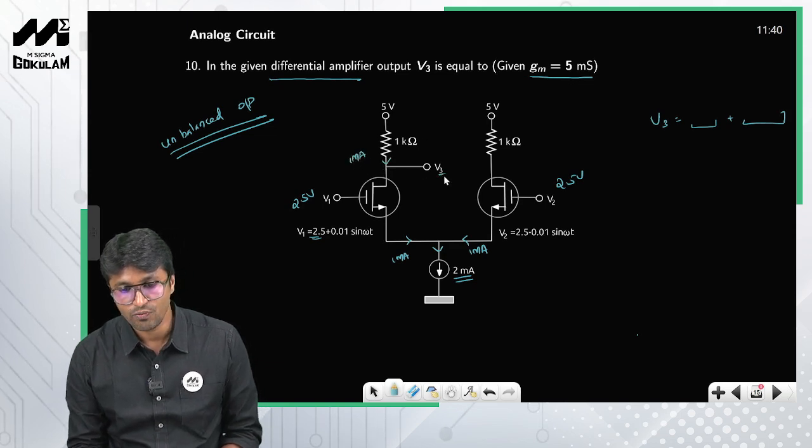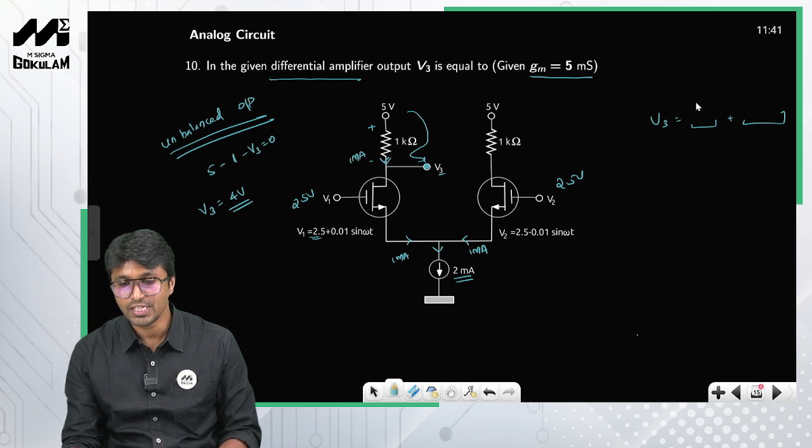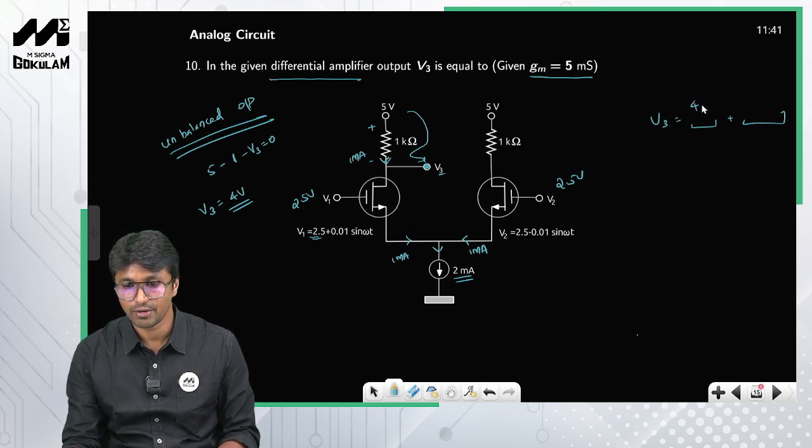So I need to get V3, right? So all I need to do is apply KVL along this particular path, okay? I'll start with 5. Current is flowing in this direction, so mark the polarities plus minus, right? So 1 milli into 1k, this is nothing but 1. So this is the voltage at this particular node with respect to ground, so minus V3 is equal to 0. So V3 is equal to 4 volts, right? So the DC value of V3 is 4 volts, right?